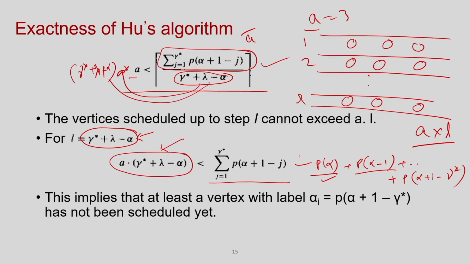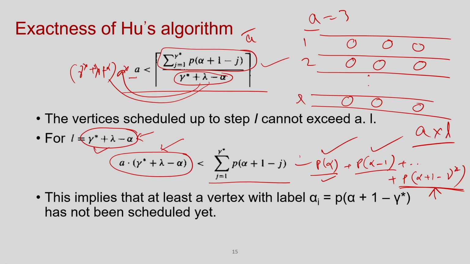So, if we assume that the number of operations scheduled till this timestamp is less than this summation, then the operations likely to be unscheduled must be the nodes with this level, because these have the higher level and must be done first. Since this is less than this, at least some of the nodes which have this level have not been scheduled yet. Understood? This is a very important point here.